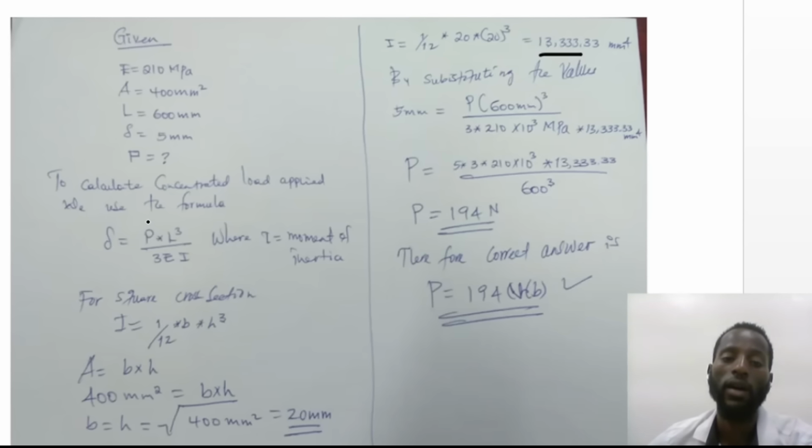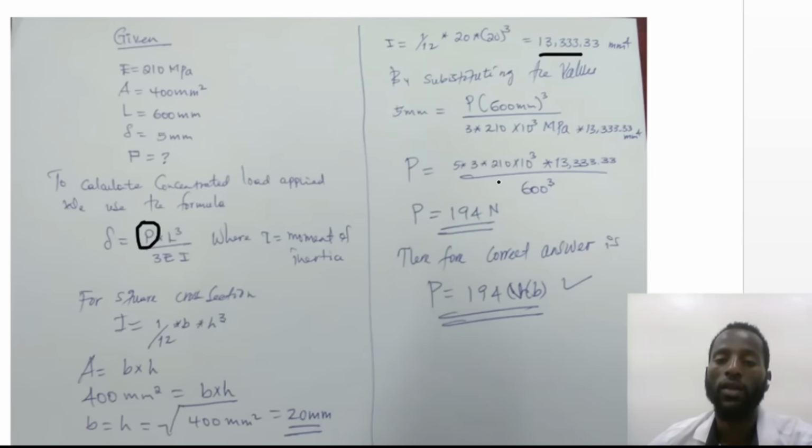So the only unknown is P, and by substituting the values, 5 millimeter equals P times 600 millimeter to the power of 3 over 3 times 210 times 10 to the power of 3 megapascal times 13,333.33 millimeter to the power of 4.